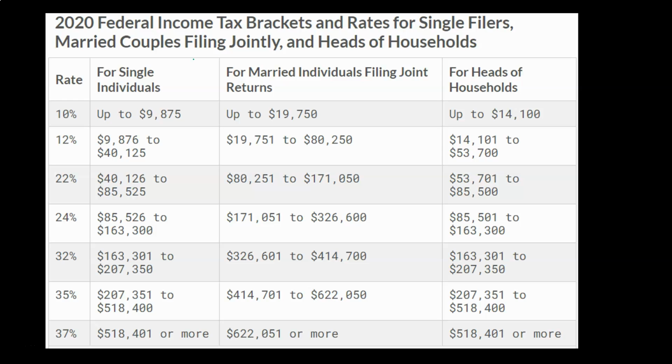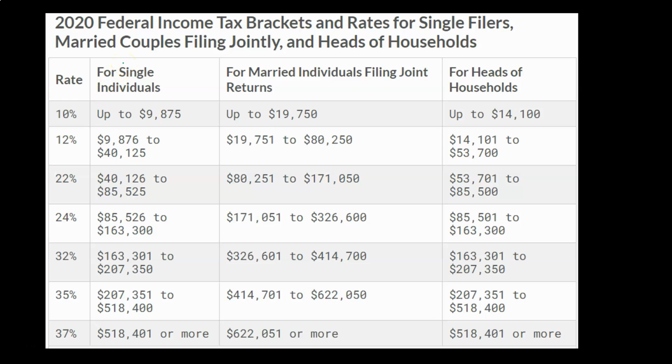If you think about it in that way, you can predict what you would expect to be the case if you go from one person filing one tax return to two individuals filing one tax return that now has two people represented by it. For example, the bracket for the 10% bracket would be up to $9,875 for single. When you level up to two people, then it's going to be up to $19,750. Of course, you want to be in these lower brackets. You'd like to be paying less tax, which means you'd like to be in these lower brackets. And so the higher limit that you would get if you had two people that might have two different incomes is going to be higher, providing more of a benefit.